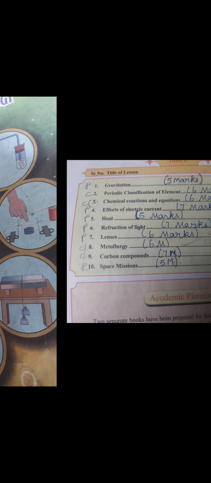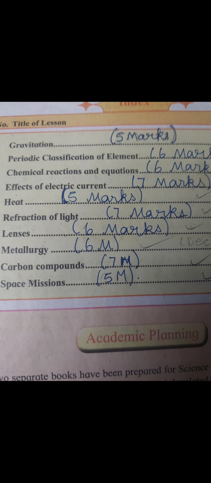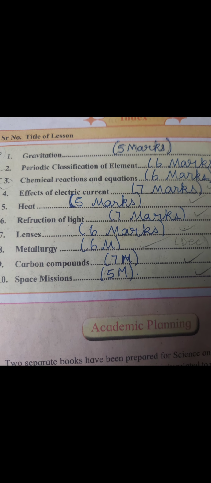For the first chapter, questions of 5 marks overall weightage will be asked at least. Then for the second chapter, 6 marks questions will be asked. Third chapter, 6 marks questions. Fourth chapter, 7 marks weightage. The fifth chapter, heat, has 5 marks weightage.